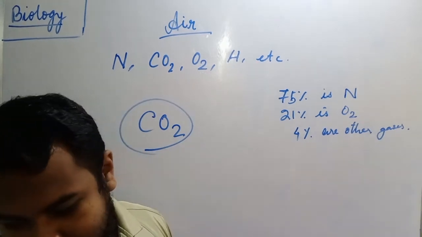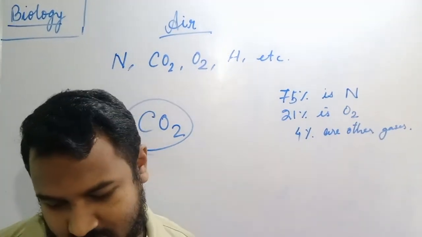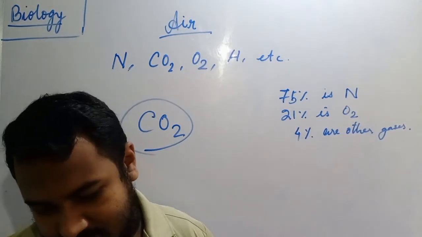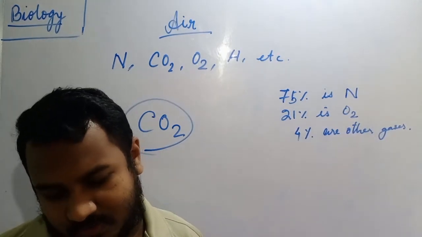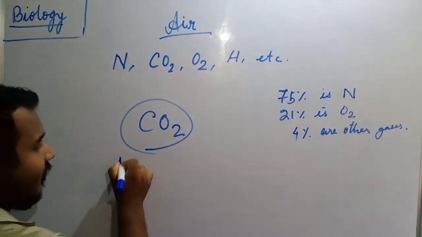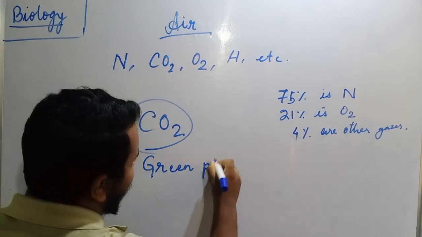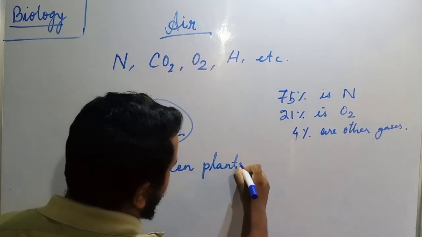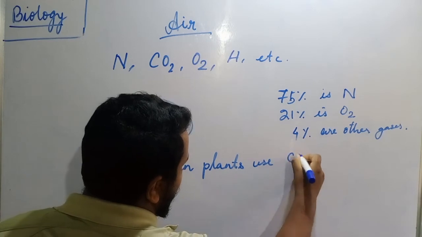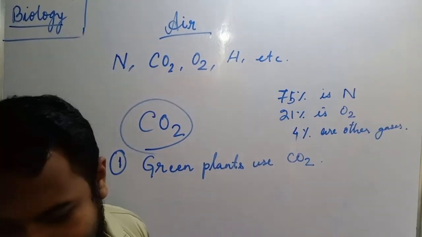Now this carbon dioxide is fixed in two ways. Okay, means in two ways this carbon dioxide is used. The first way is green plants use this one. Green plants use carbon dioxide. And the second one is